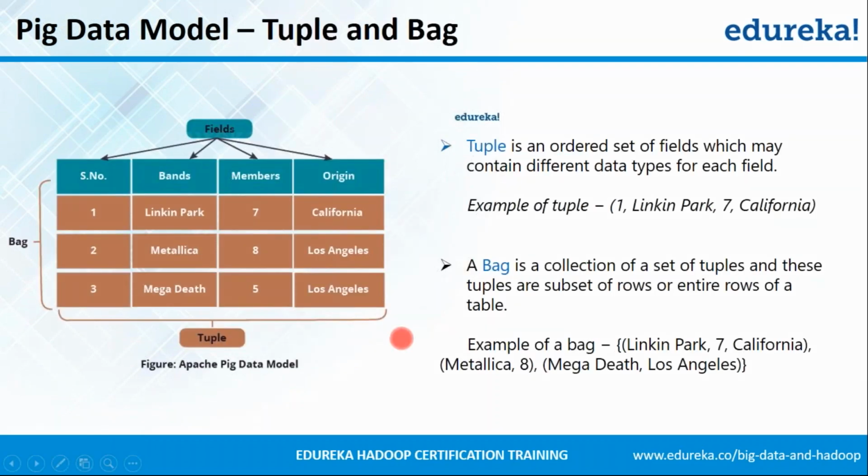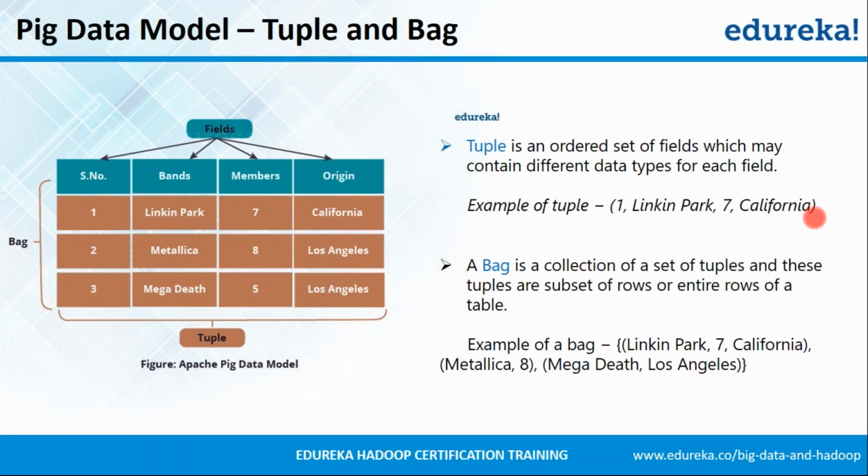So what is a tuple? A tuple is nothing but an ordered set of fields, which can contain different types of data. As you can see right here, there are four fields. So 1, Linkin Park, 7 and California could be one tuple. 2, Metallica, 8, Los Angeles could be another tuple. And 3, Megadeth, 5, Los Angeles again could be the third tuple. So these rows in themselves are tuples. To represent a tuple, you have to put the fields within parentheses. The opening parenthesis is the start of the tuple and the closing parenthesis is the end of the tuple.